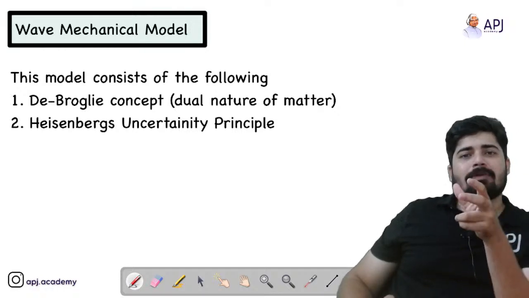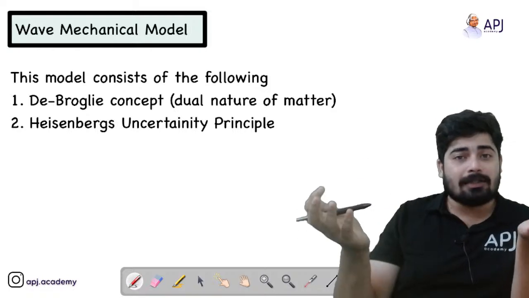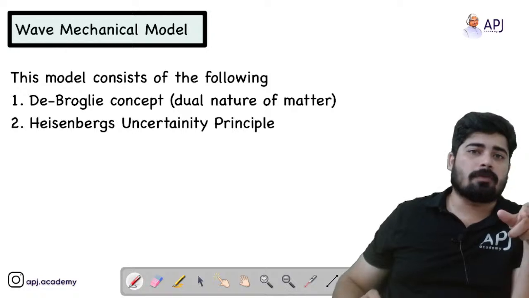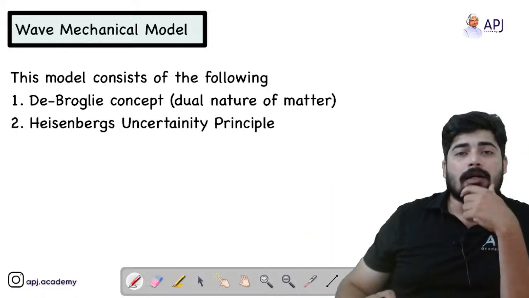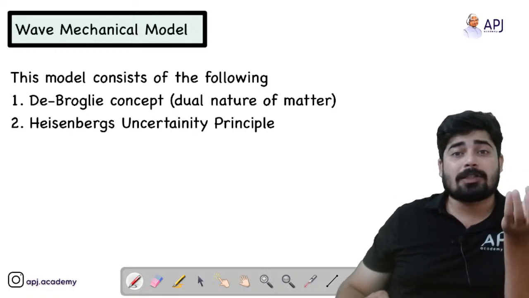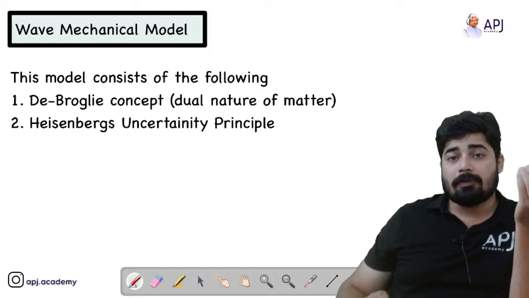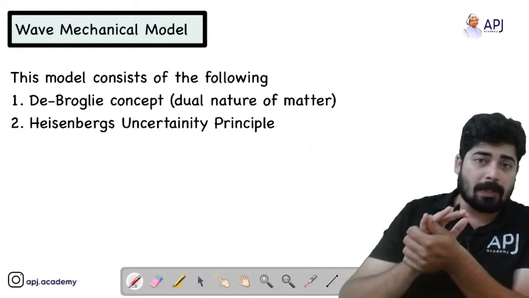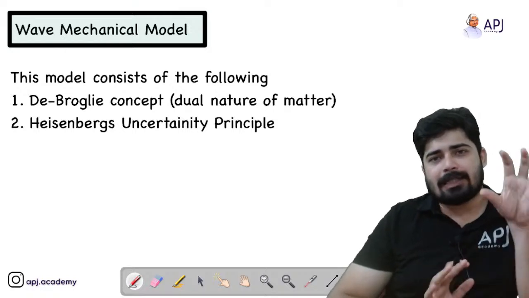So what Heisenberg told is that it is uncertain whether the electron is moving around the nucleus in circular orbits. That's not a clear or sure concept. Bohr also failed to explain how he got that the electron revolves in an orbit which has an angular momentum of an integral multiple of h by 2 pi. He couldn't explain that either. He just gave a value.